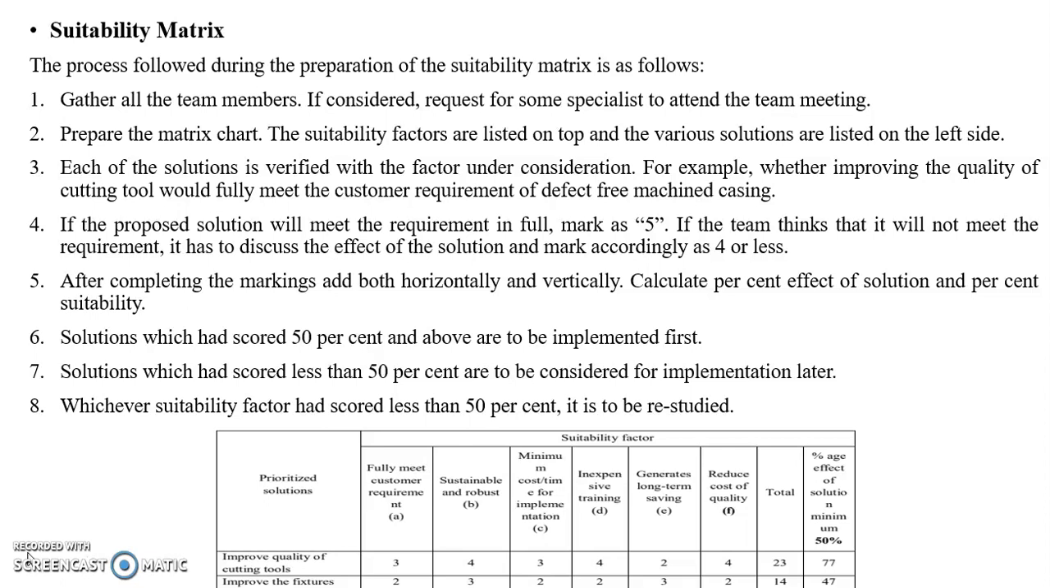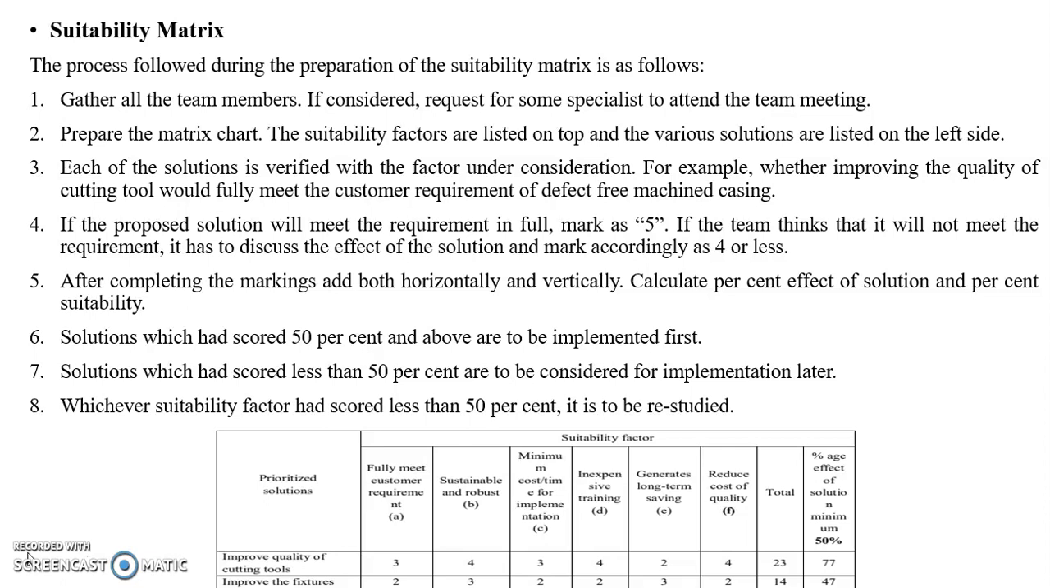The first one is fully meet the customer requirement. The solutions planned to reduce the variation in the process should meet the known customer requirement. It means the variation in the process is well within the acceptable tolerance by the customer and the proposed solution will consistently achieve the tolerance limit as specified by the customer.